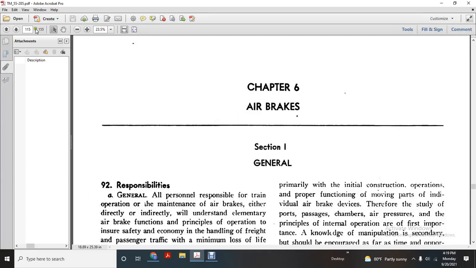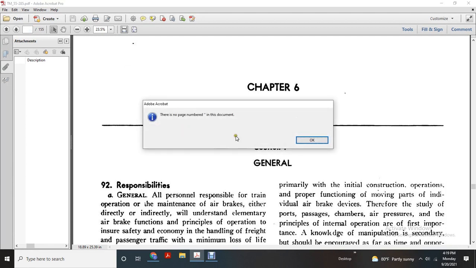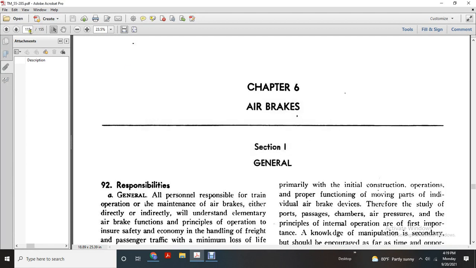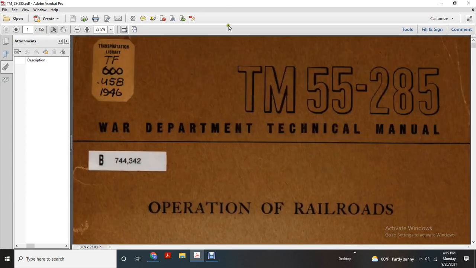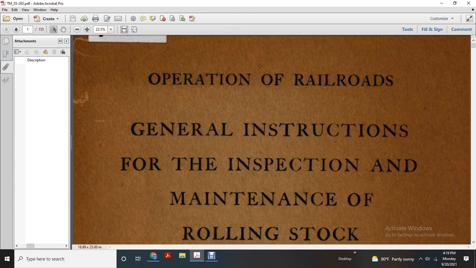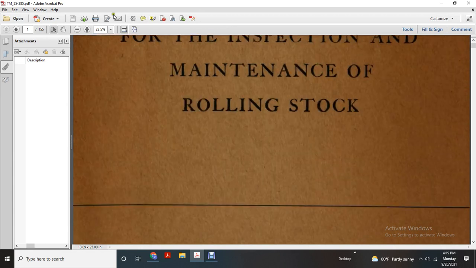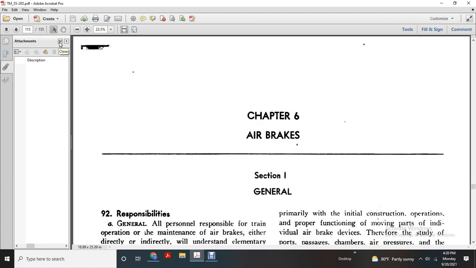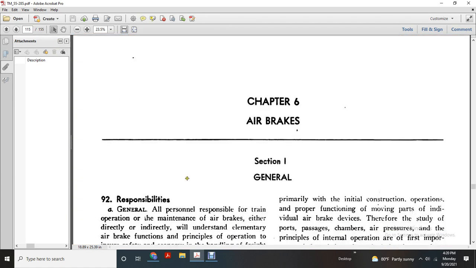Chapter 6, Air Brakes. TM 55-285, War Department Technical Manual, Operations, Railroads, General Instruction, Inspection, Maintenance, Rolling Stock. Section 1, General. Responsible personnel.